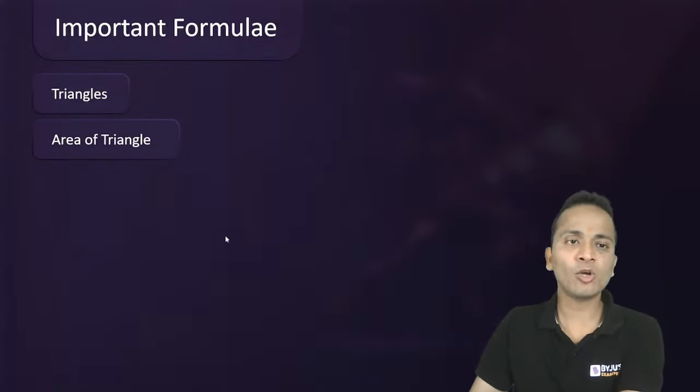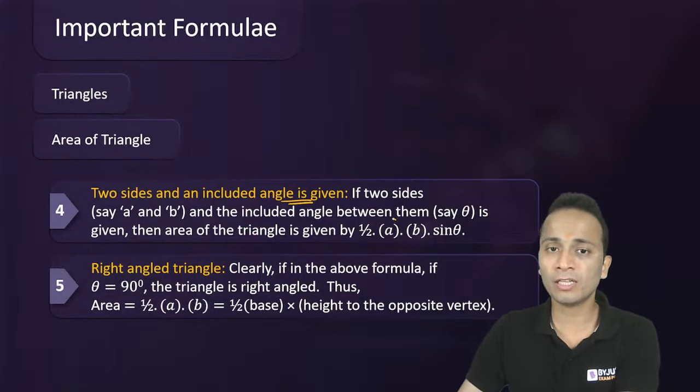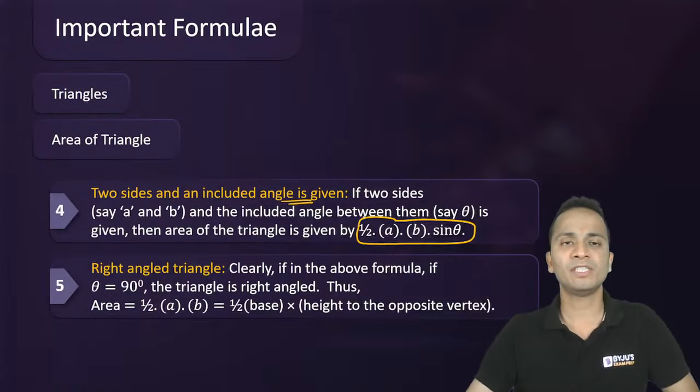Now moving ahead and looking at the next formula for area of triangles, if two sides and an included angle are given. This is another formula used at a lot of places: half the product of the sides multiplied by the sine of the containing angle.